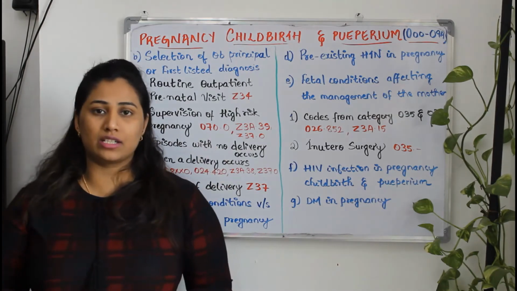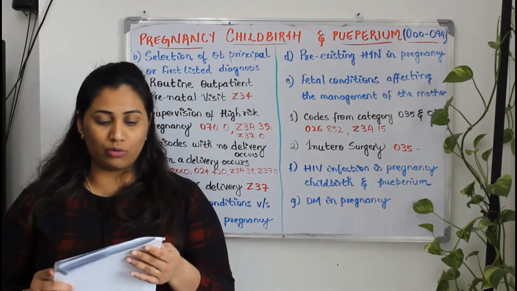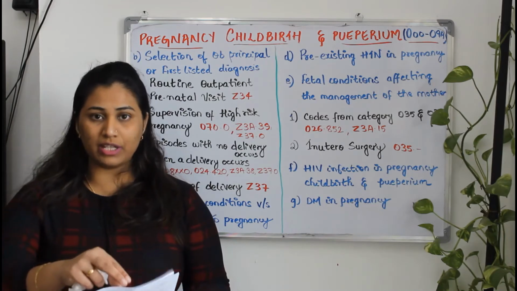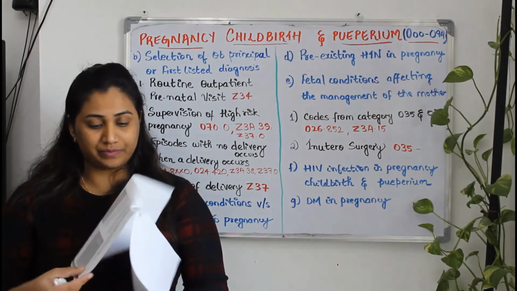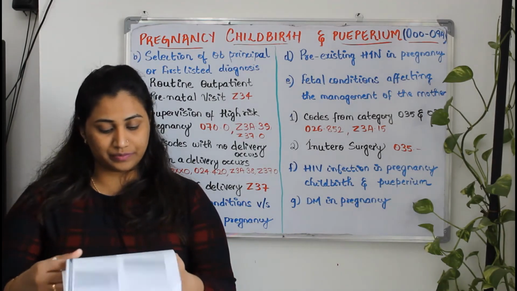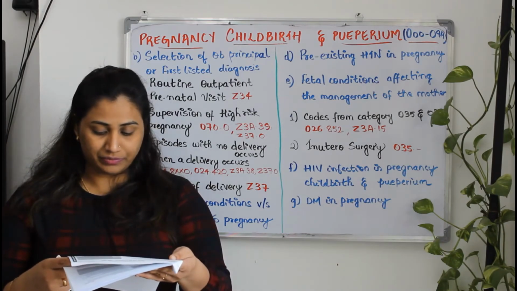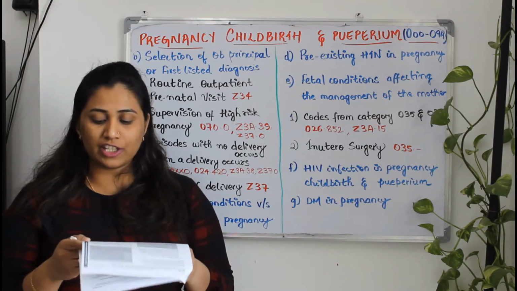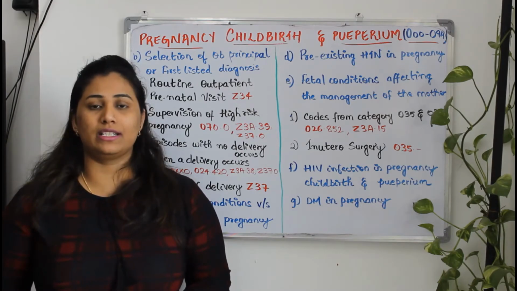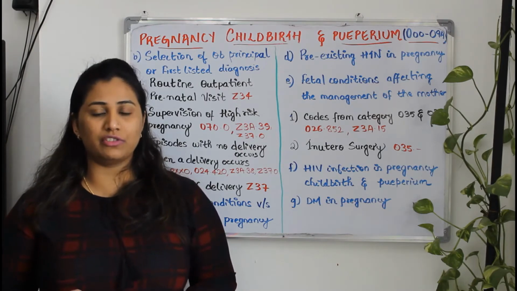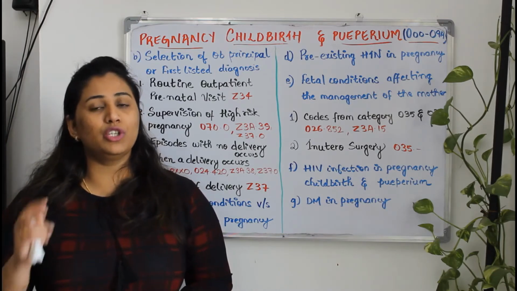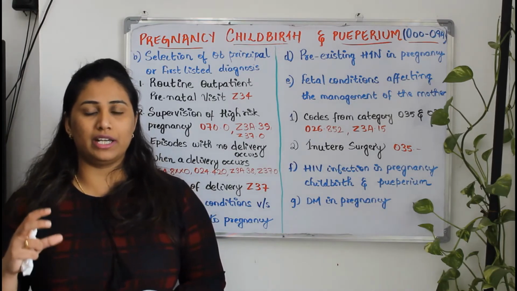It will be the category code Z34, for the encounter for supervision of normal pregnancy. That will be a primary diagnosis.